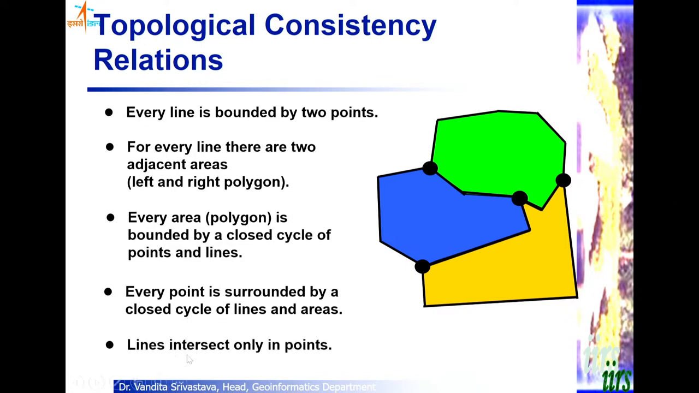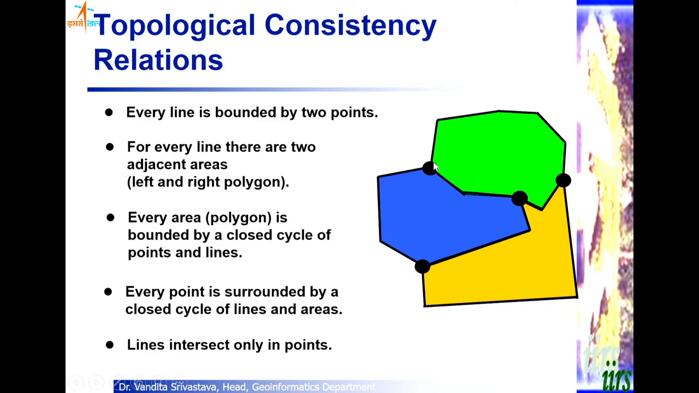And another one, that lines intersect only at points. So for example, if I have no node here, then this is a single line. But the moment I put a node here, then it is an intersection point, and this is the only allowed situation for a line to intersect. So here the line is intersecting and there are three lines connected, 1, 2 and 3. So this is one line, this is another line, and this is the third line.